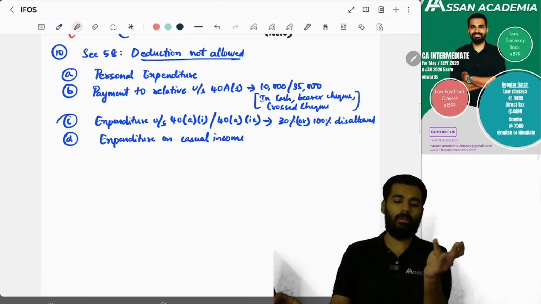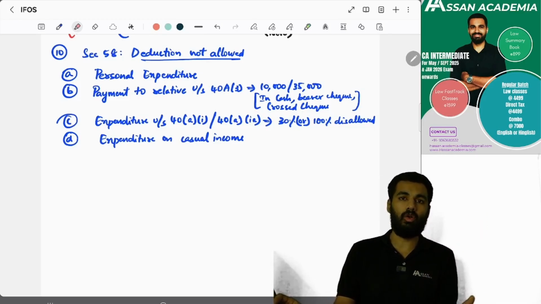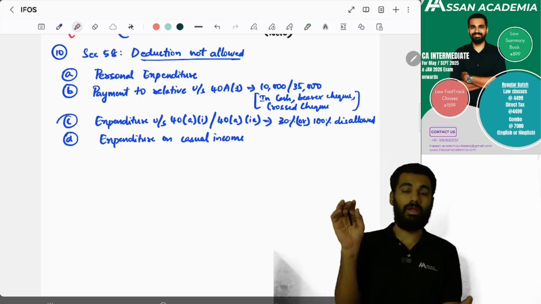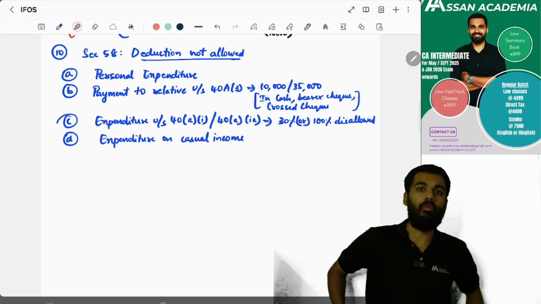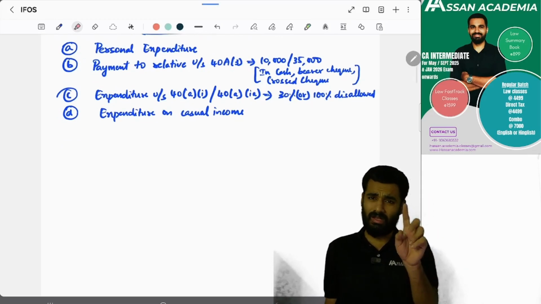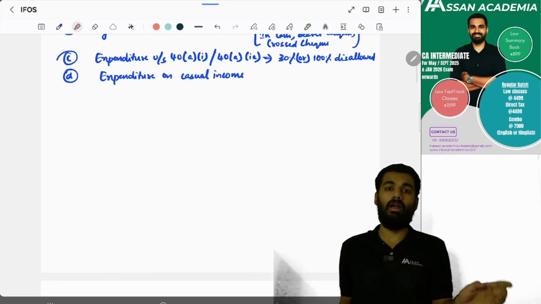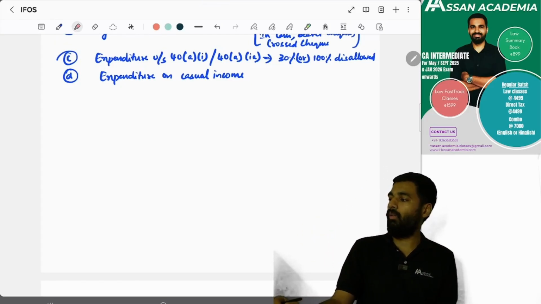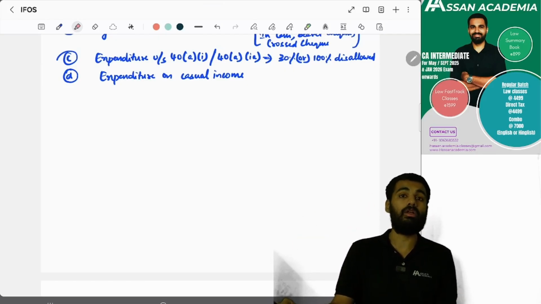One, personal expenditure cannot be allowed. Next, if you have paid more than 10,000 rupees in cash, bearer cheque, or crossed cheque, then it is disallowed. Yes, we have seen this in PGBP. And if it crosses 35,000 for leasing or hiring of a vehicle, that is also disallowed. Generally it is 10,000, and 35,000 for this situation. And remember, you have to deduct TDS under section 40A(1) and 40A(1A). Remember, 30% deduction or 100%, it will be disallowed, yes or no?